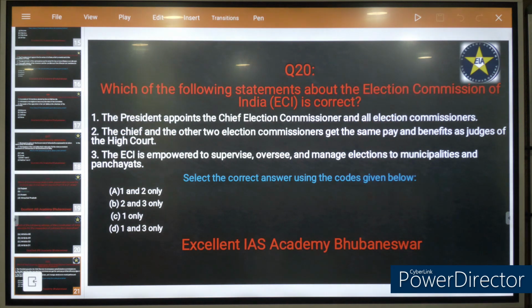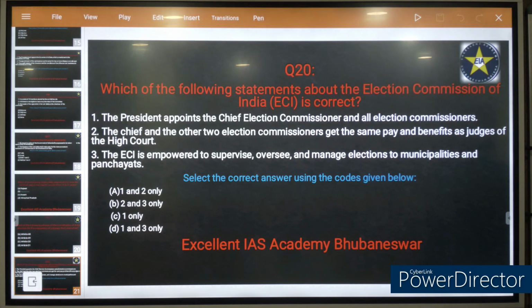Statement 2, the chief and the other 2 election commissioners get the same pay and benefits as judges of the Supreme Court, not High Court. Judges of the Supreme Court, their salary is charged to the Consolidated Fund of India. So only statement 1 is correct, that is option C.